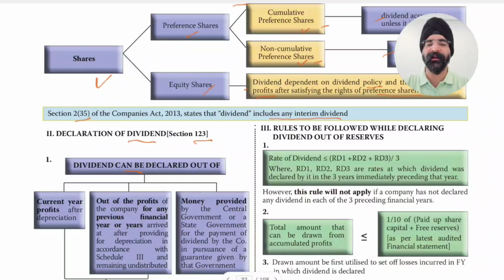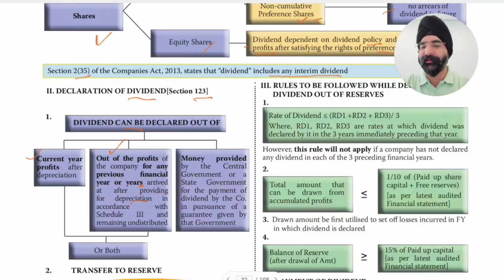Dividend can be declared out of, first, current year profits after depreciation. First we make provision for depreciation, and then out of the available profits we can declare dividend. Second, out of the profits of the company for any previous year or years, arrived at after providing for depreciation in accordance with Schedule 2, and remaining undistributed.